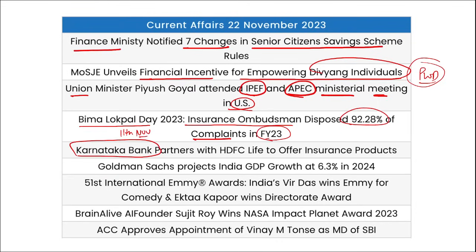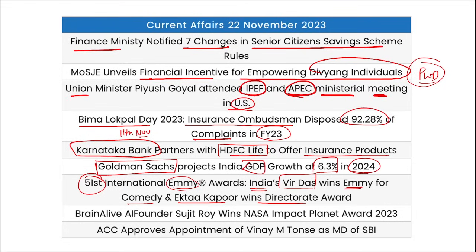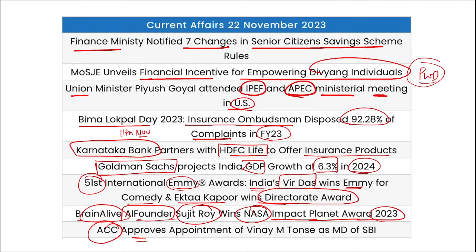Then Karnataka Bank has partnered with HDFC Life to offer insurance products. Goldman Sachs projects India's GDP growth rate at 6.3% in fiscal year 24, and 51st International Emmy Awards were presented, where India's Vir Das won the Emmy for comedy and Ekta Kapoor won the Directorate Award. Then Brain Alive AI founder Sujit Roy has won the NASA Impact Planet Award 2023, and ACC has approved the appointment of Vinay M. Tonse as MD of State Bank of India.